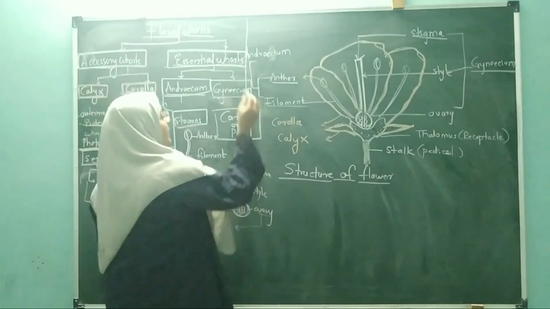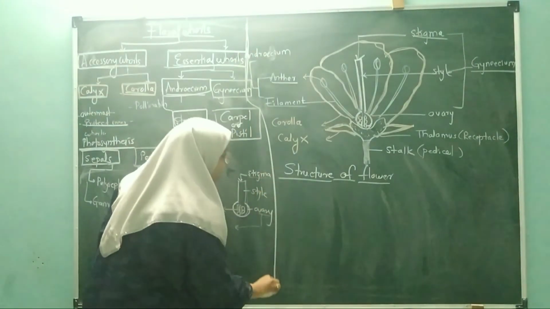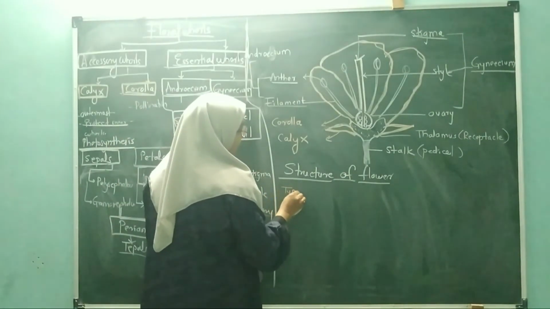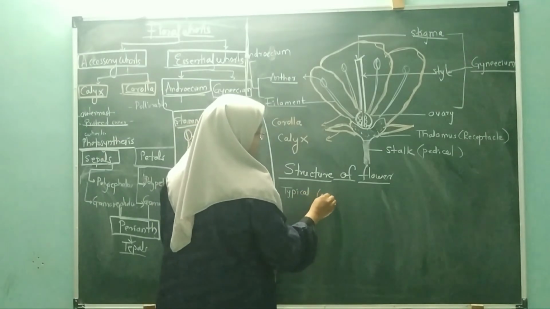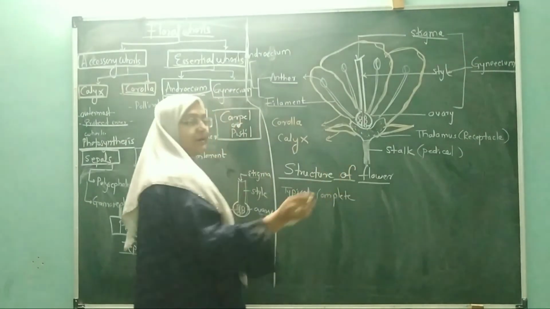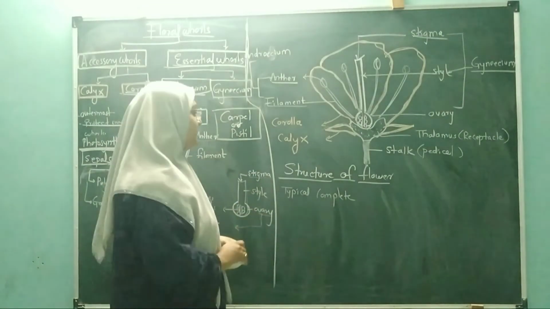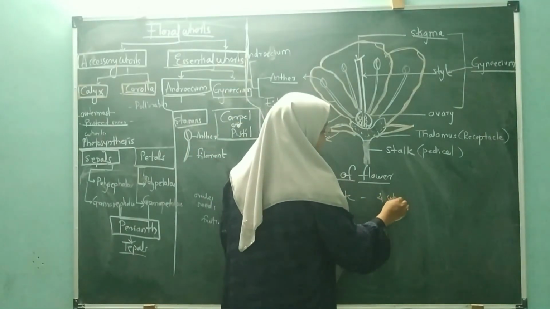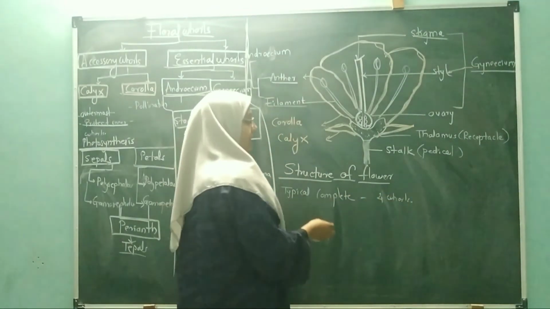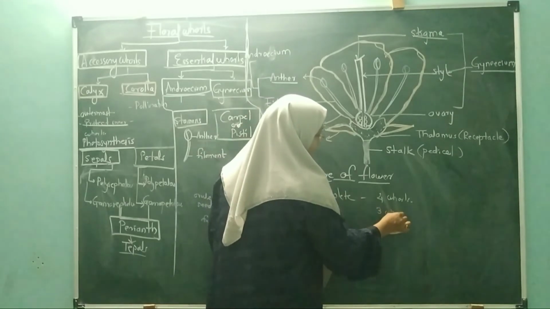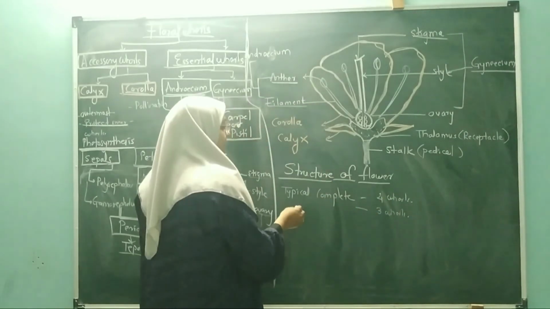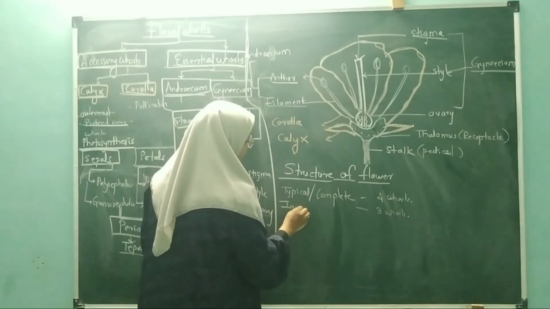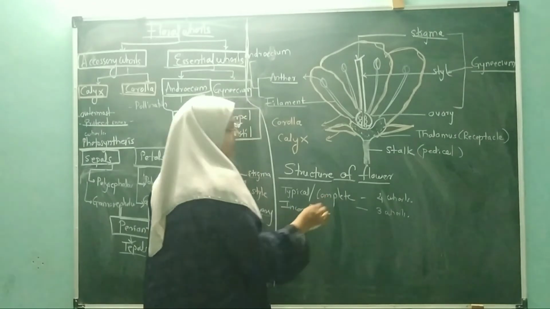Next, when all the floral whorls are present inside one flower, that flower is called a typical or complete flower. जिसमें सभी floral whorls present रहते हैं, that kind of flower is called a typical flower. If all 4 whorls are present, it is complete. तो कोई एक whorl absent है, only 3 whorls are present, either of the 4, that is called an incomplete flower.